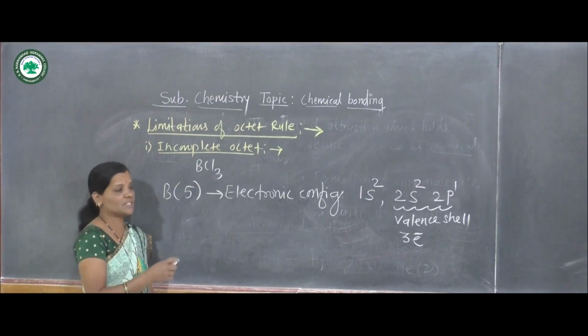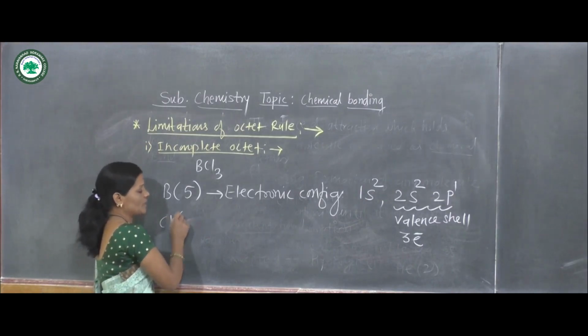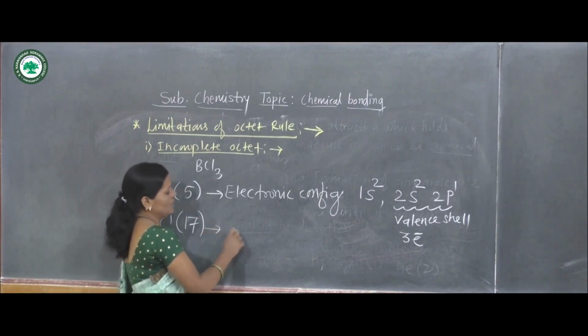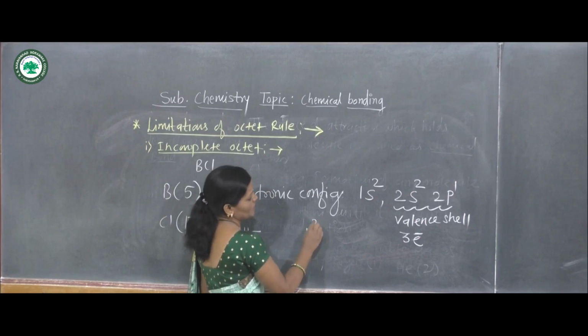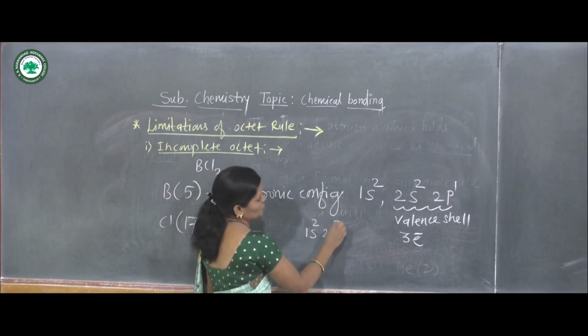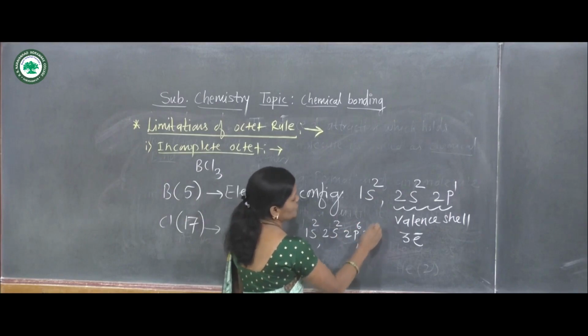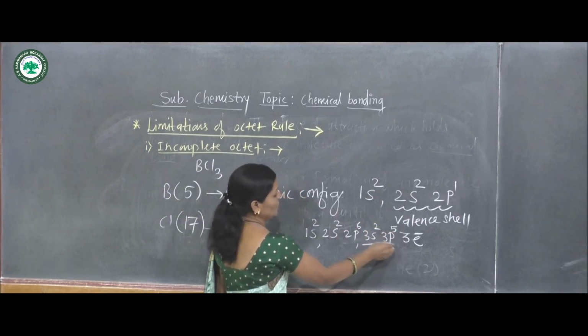Boron atom shares these electrons with each chlorine atom in the BCl3 molecule, so let us first see the electronic configuration of the chlorine atom. Its atomic number is 17, and its electronic configuration is 1s2, 2s2, 2p6, 3s2, 3p5.